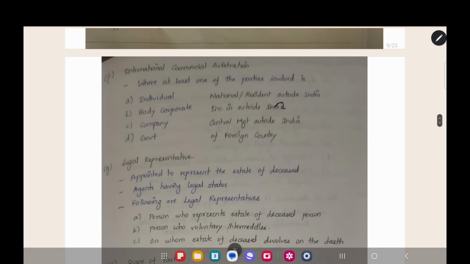Foreign in case of individual is resident outside India. Foreign in the case of body corporate is incorporated outside India. In the company case, central management should be outside India. In case of government, it should be a foreign country government. This is the definition for international commercial arbitration in detail.